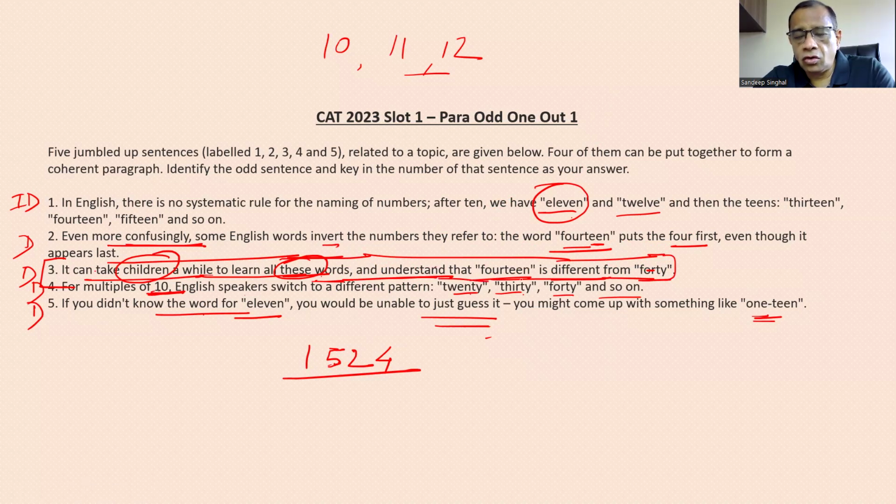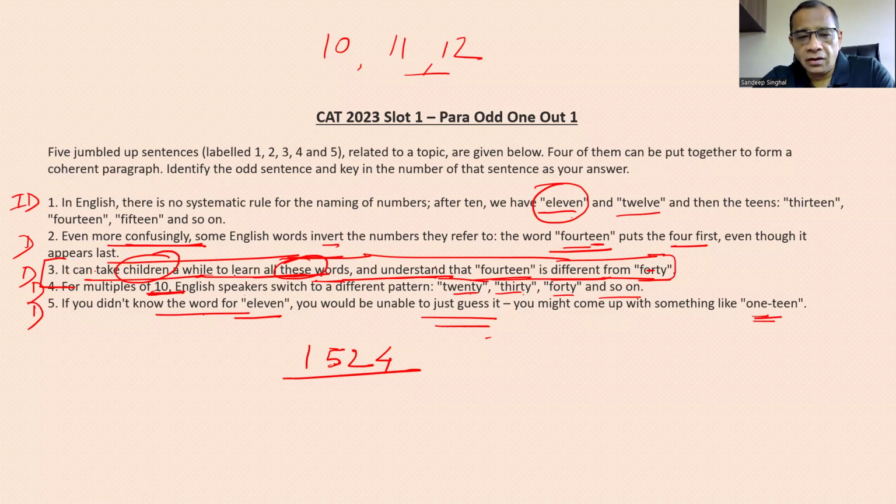We can say that yes, this is also talking about difficulty in remembering, or there is no systematic rule being there for naming of numbers in English language. तो ये उससे link तो है लेकिन इस particular paragraph में जो idea दिया गया है कि systematic rule नहीं है और 10 के बाद में क्या होता है, then 11, 12, 13, 14 कैसे, फिर 20 तक पहुंचते हैं, 20, 30, 40 कैसे करते हैं, वो सब बातें हुई.